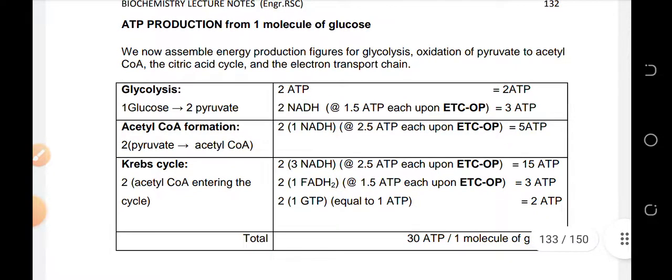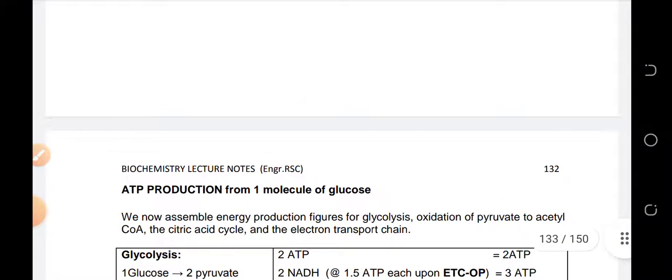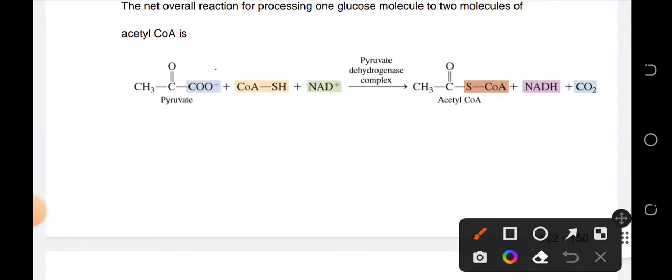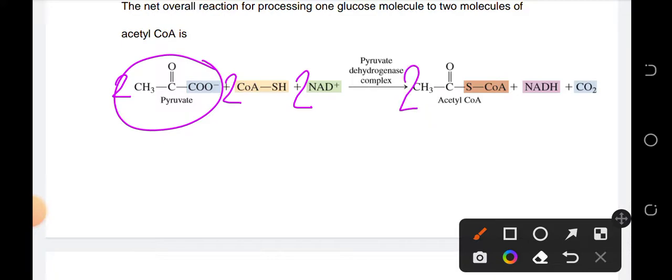So, this one is the production of ATP from one molecule of glucose. So if you could remember, we are producing two molecules. Kapag nag-produce tayo ng two molecules from one glucose, of course, it will be using two coenzyme A, it will be using two NAD, and it will be producing two acetyl-CoA, 2 NADH and 2 carbon dioxide.